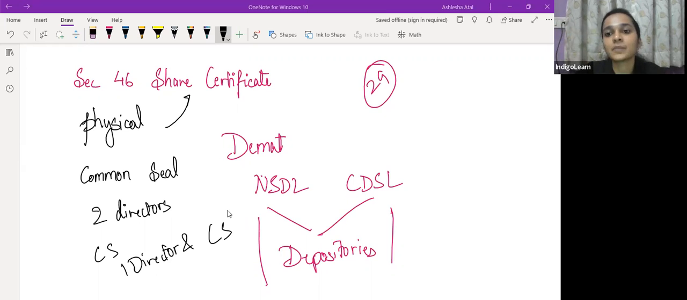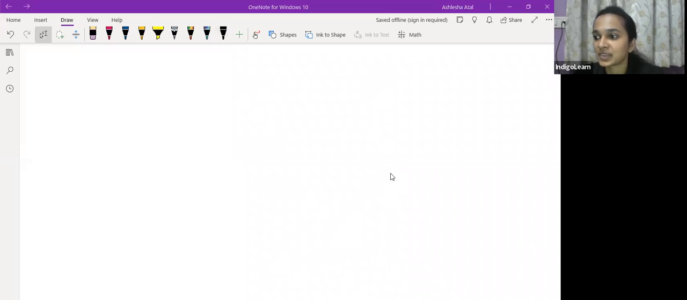Now, what if a person loses his share certificate? शेयर सर्टिफिकेट गुम गया, say for example बर्थ सर्टिफिकेट गुम जाता है तो क्या करते हैं? अगर किसी का बर्थ सर्टिफिकेट गुम गया तो क्या करेंगे? डुप्लीकेट. So similarly, company can also issue a duplicate share certificate.